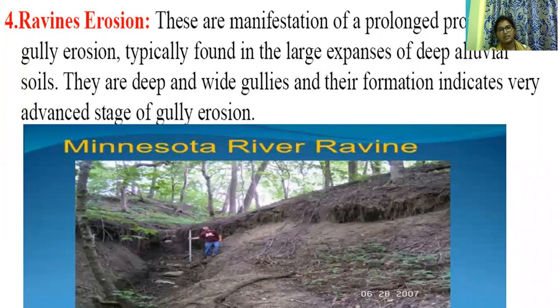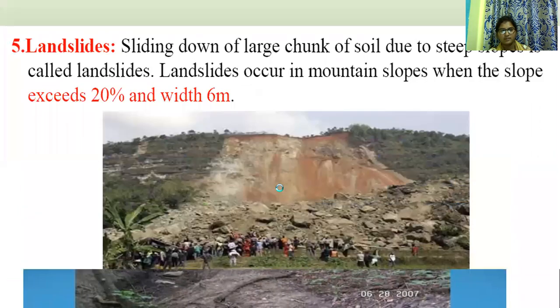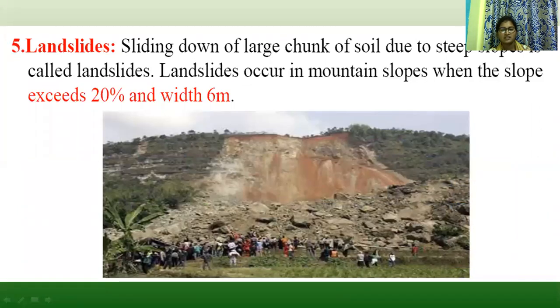So these are typically found in large expanses of deep alluvial soils.